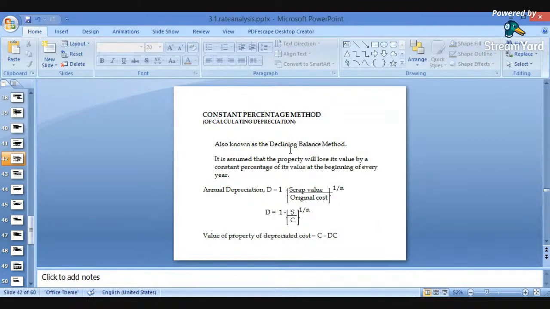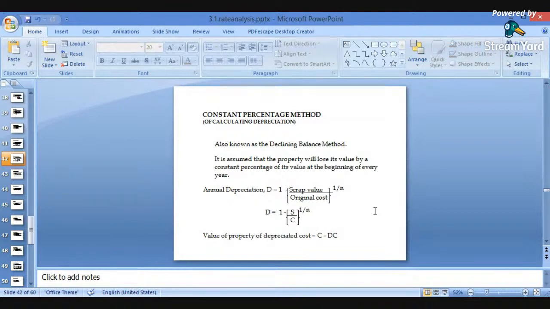Again, the percentage is fixed, a constant percentage. It is also called the declining balance method. The constant percentage method is also called the declining balance method. Here it is assumed that the property will lose its value by a constant percentage of its value at the beginning of every year.